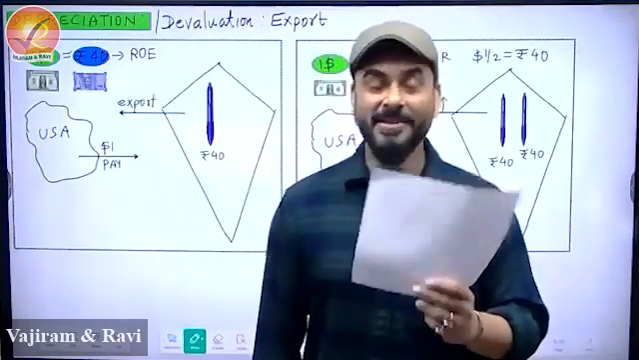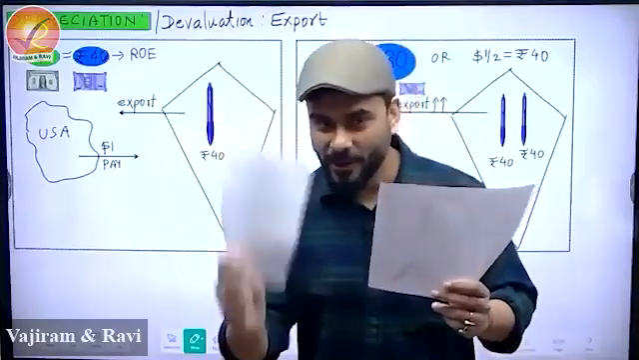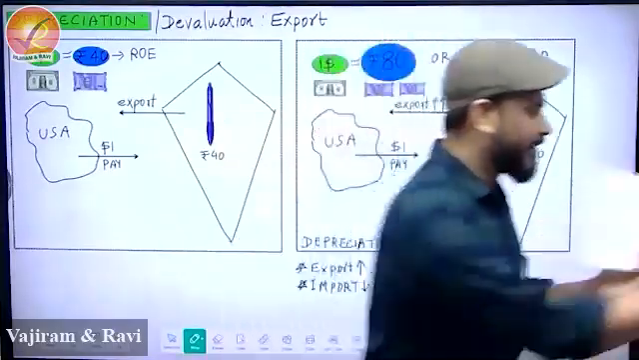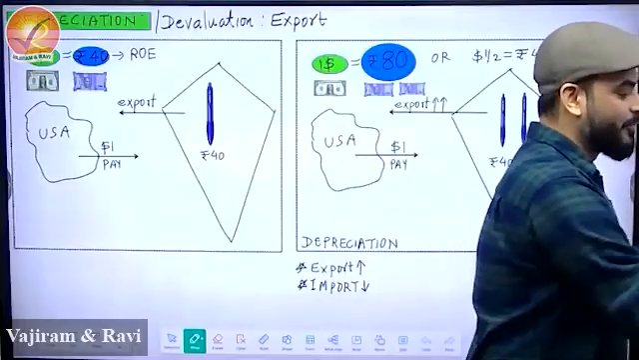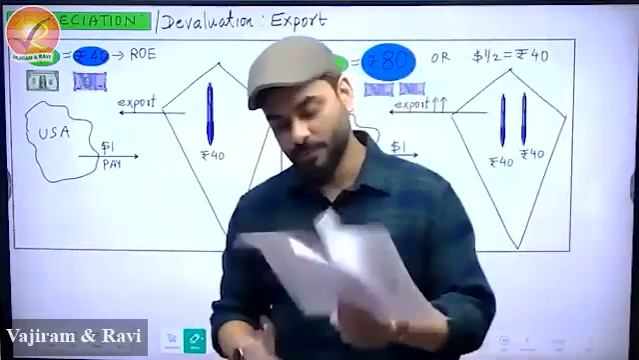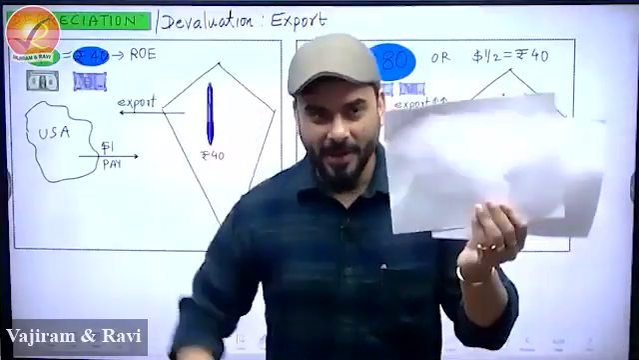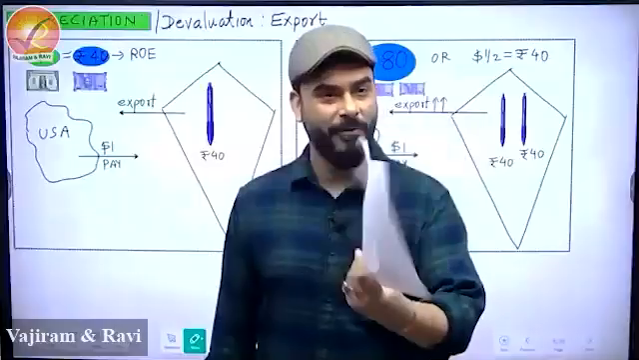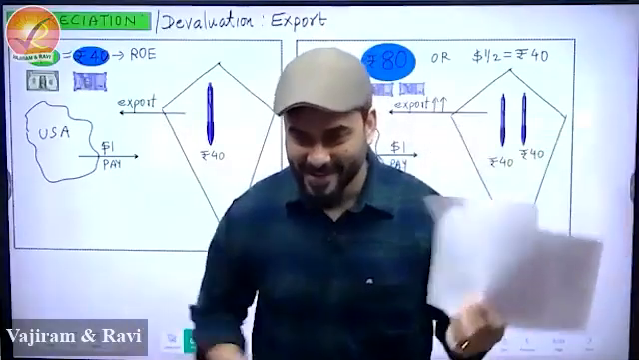I ask what that means. He tells me, sir, now for $1, don't pay 40 rupees, please pay 80 rupees, which means you have to pay these 2 pieces of paper, 40 and 40, 80 rupees. Obviously, my value has gone down, as simple as that.